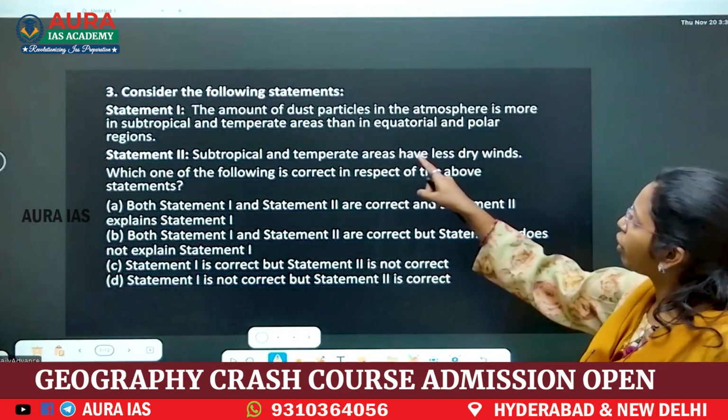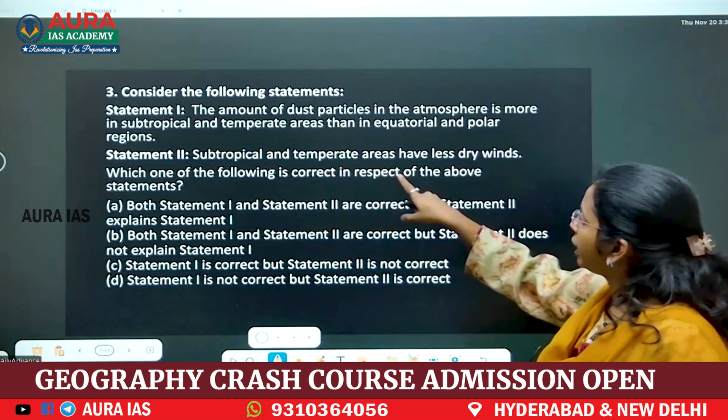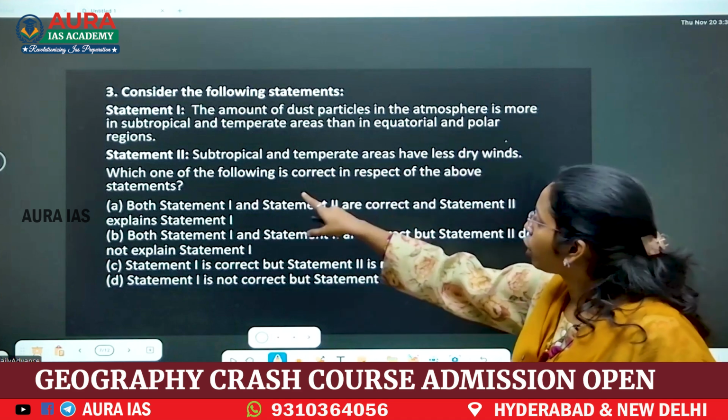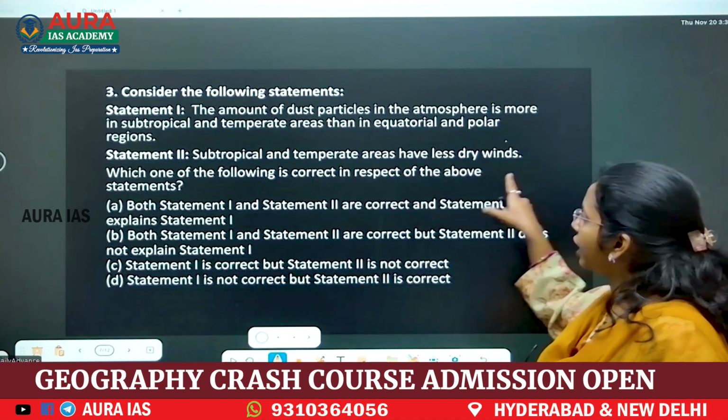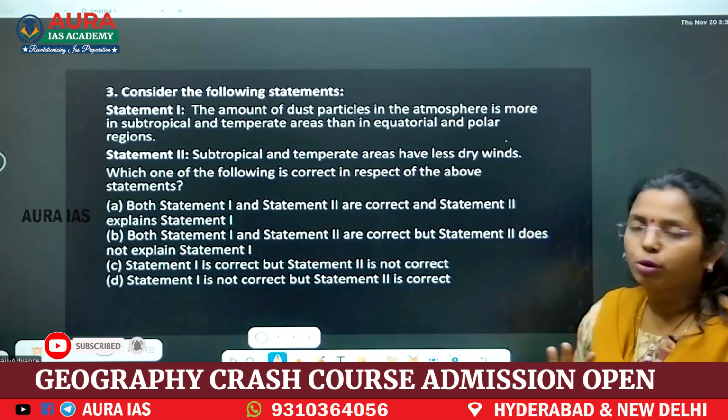Next, the amount of dust particles in the atmosphere is more in subtropical and temperate areas than in equatorial and polar regions. Subtropical and temperate areas have less dry winds. Which one of the following is correct in respect of the above statements?